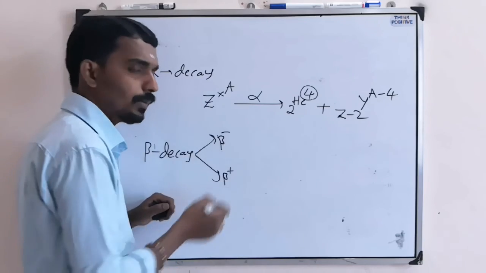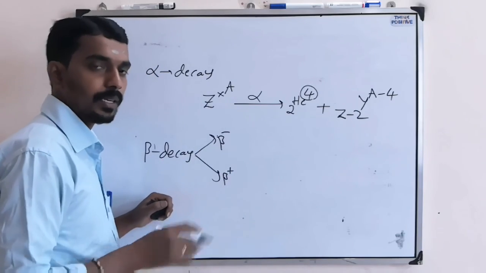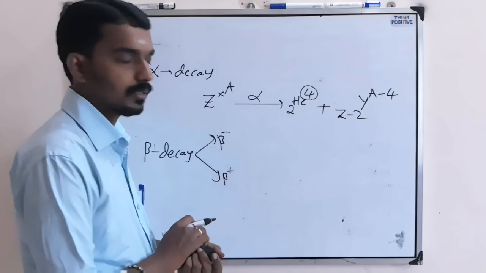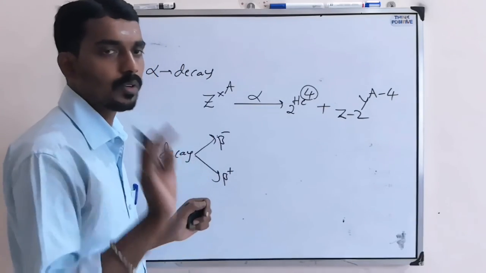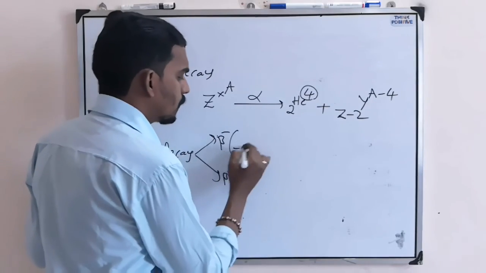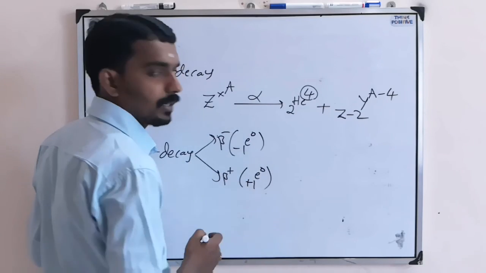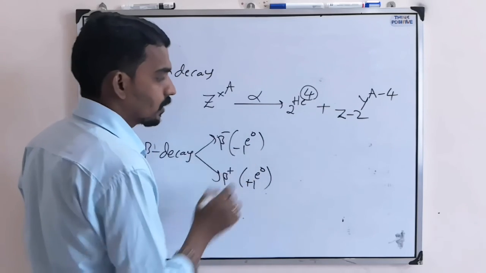If they mention specifically, then take separately. But if they mention beta decay, don't consider beta plus. That means beta minus only in the question. Now beta minus means an electron will be emitted. Beta plus means a positron will be emitted. Both are similar but have opposite charges.